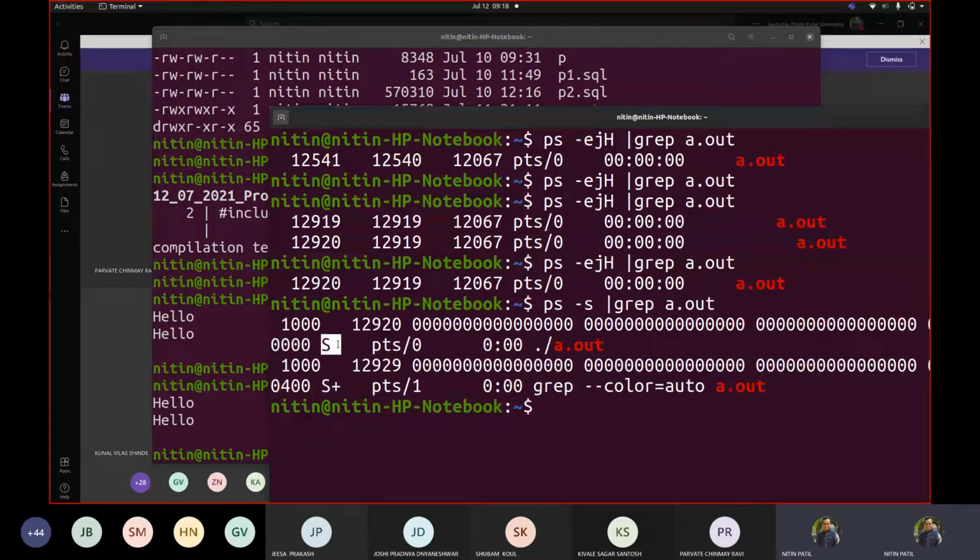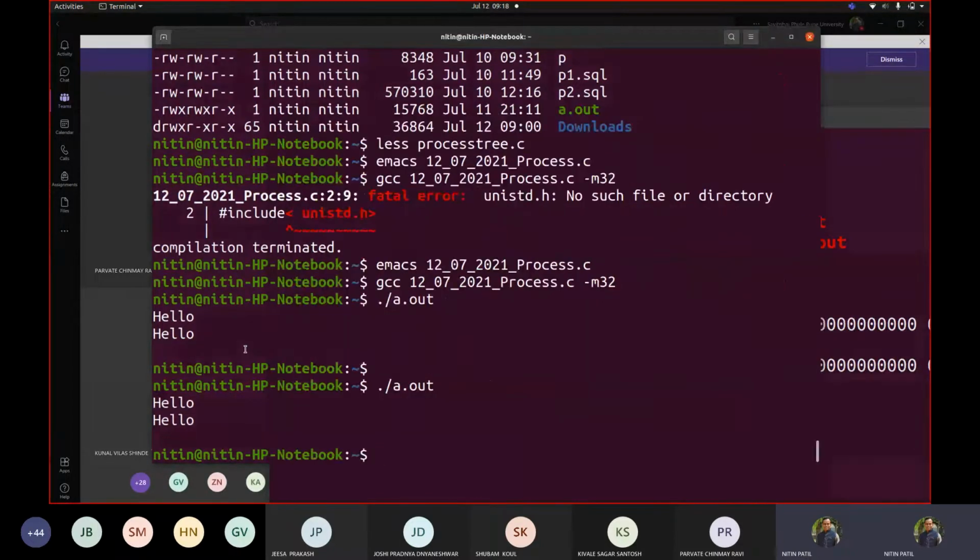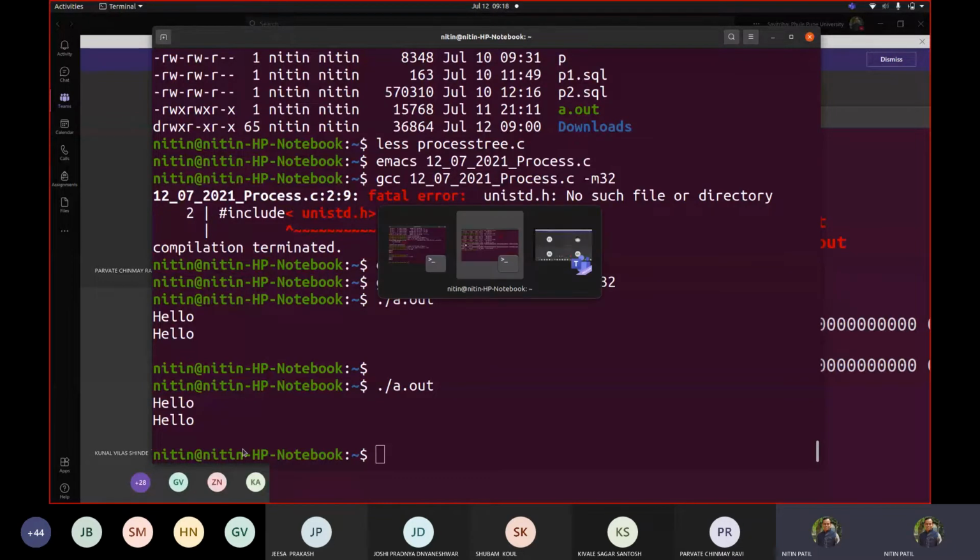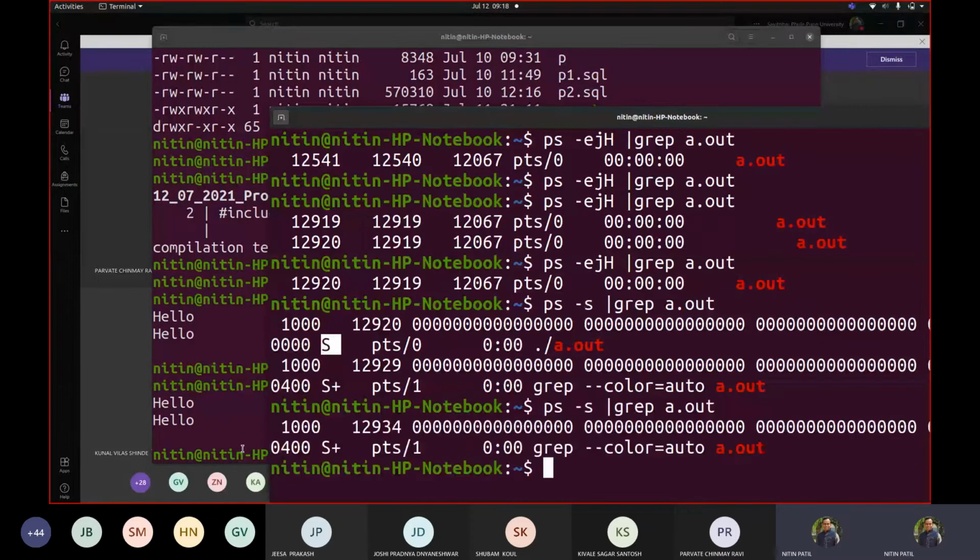Now it is not in S plus mode. Earlier it was S plus. Can you recall that? Earlier it was S plus. Now it would be in S. Now it is in sleeping mode because it is not able to really find out whether the user would be giving me input from the screen or it is waiting for the shell command to occur. So when I press a character, it got stuck. Correct. And then it might have completed the execution depending upon what I added there. So I already added the enter key. I pressed the enter key. That's why it came out of the loop.